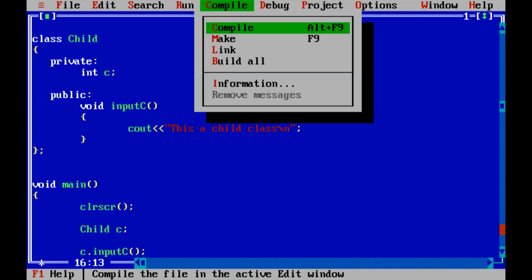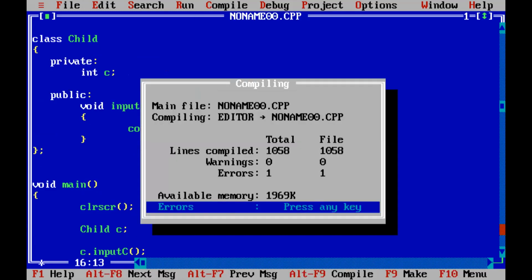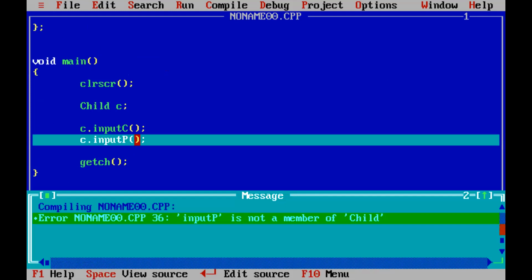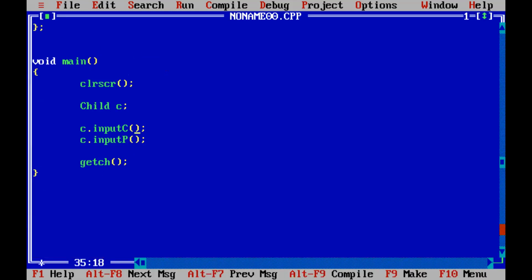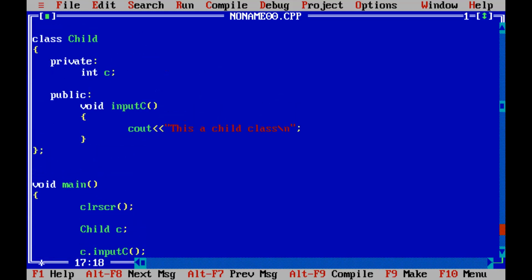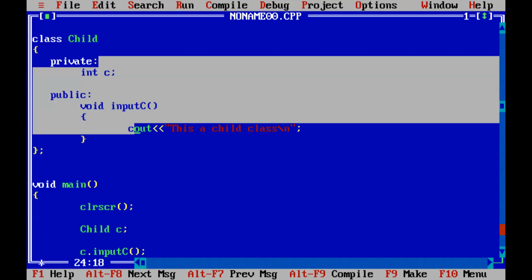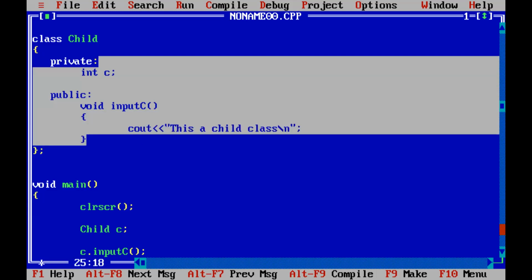So I'll compile the program. Notice what happens. Okay, compilation done. One error. What is the error for? The error is not for the input C line. The error is for the input P line. It is telling that input P function is not a member of child. Why is it giving this kind of error? Because it did not go into the parent class. It has just checked within the boundaries of the child class. Only this much it checked, because there is no other link to go above and check, because you did not mention anything here that I am linked with this class also.